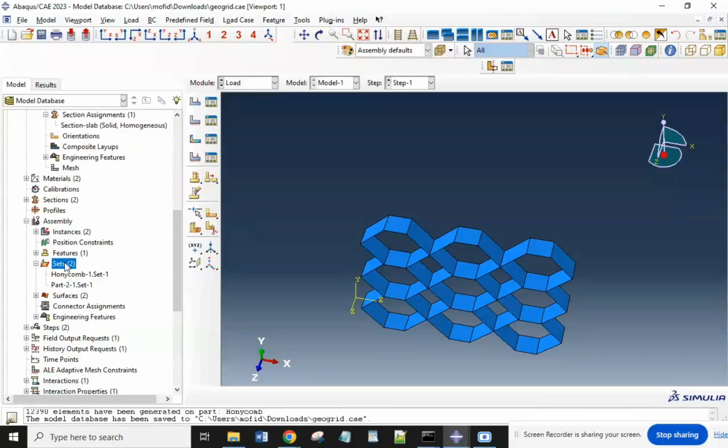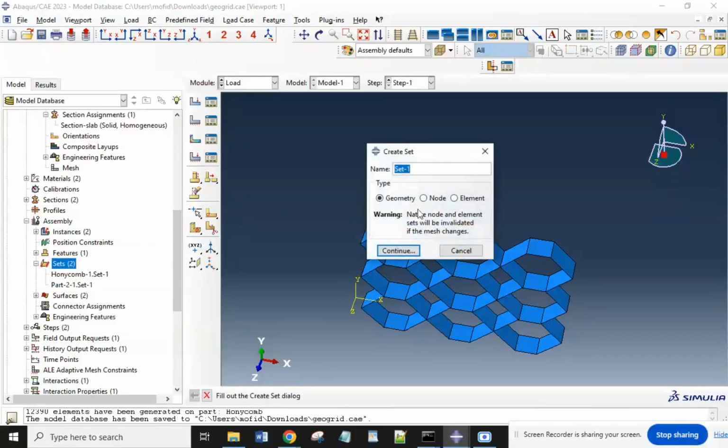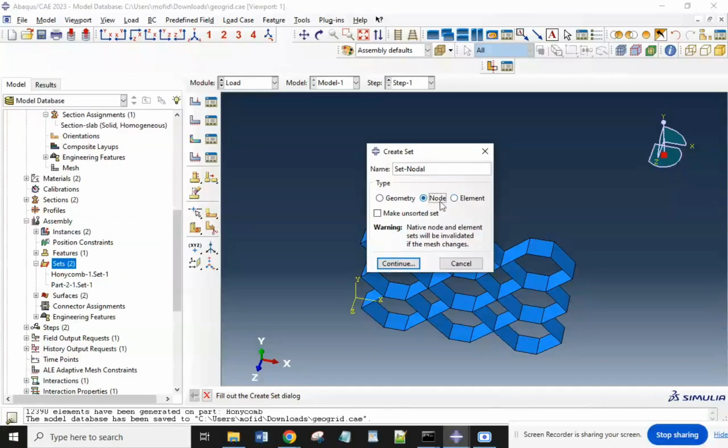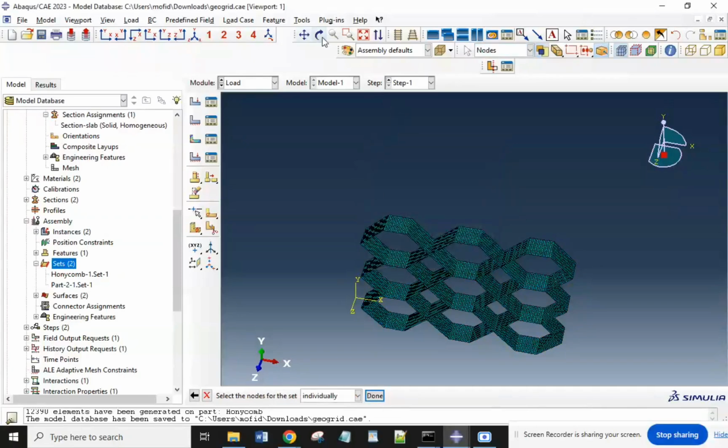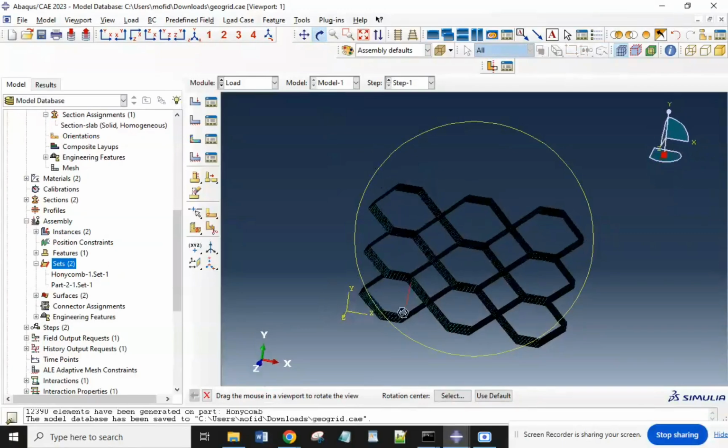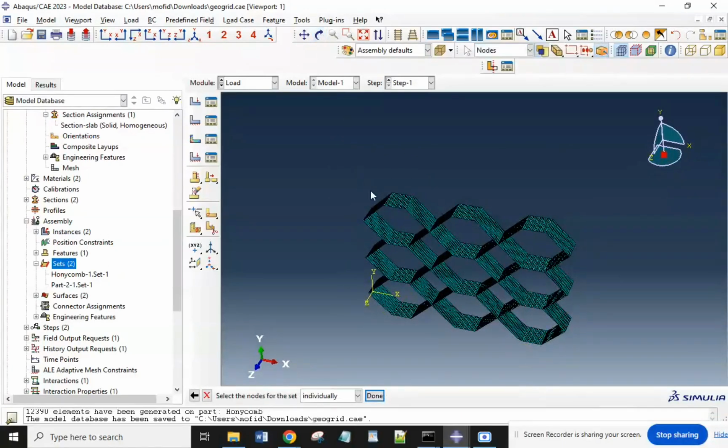In the load, we want to create a set. Now there is a nodal and element set. We select nodal. So here we want to make a force for this part, and also this part. We can hold the shift key on keyboard and select 3 different sections, and it's okay.